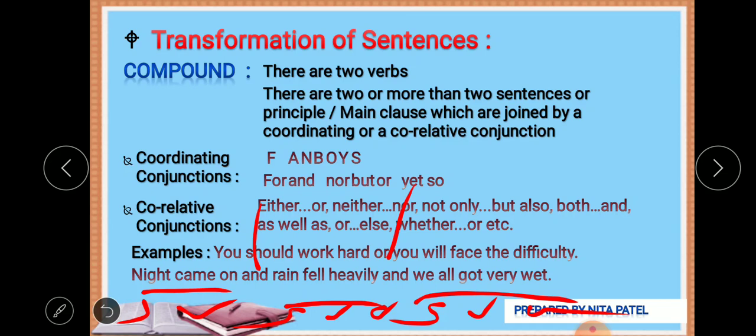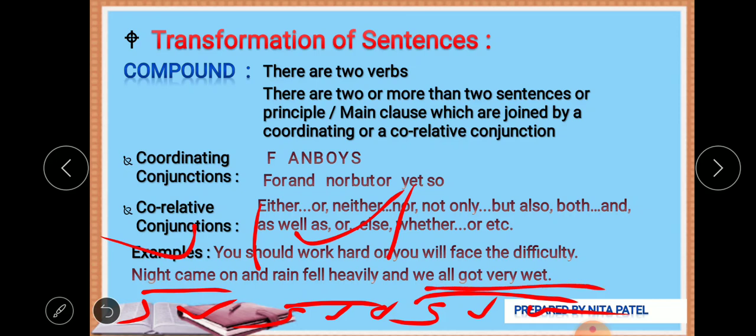Okay, now if I want to read one sentence at a time, it also makes sense. Night came, it's a complete sentence. Rain fell heavily, this is again a principal sentence, again a main clause. It also makes sense.